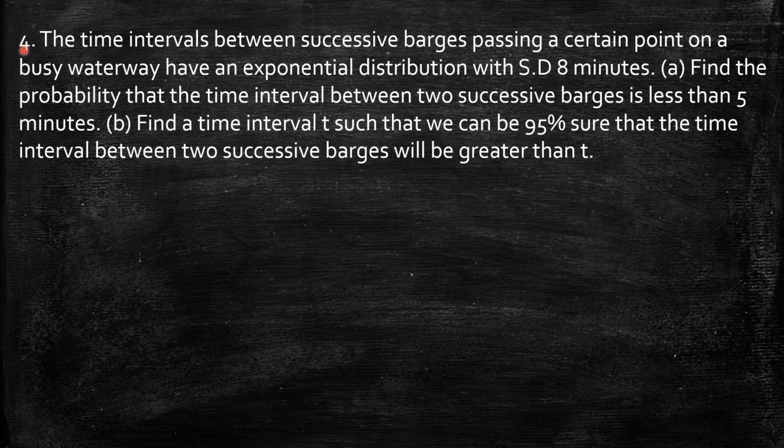Question number 4. The time intervals between successive barges passing a certain point on a busy waterway have an exponential distribution with standard deviation 8 minutes. A. Find the probability that the time interval between two successive barges is less than 5 minutes. B. Find a time interval T such that we can be 95% sure that the time interval between two successive barges will be greater than T.